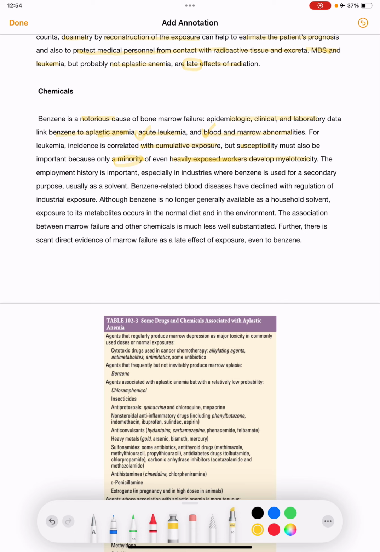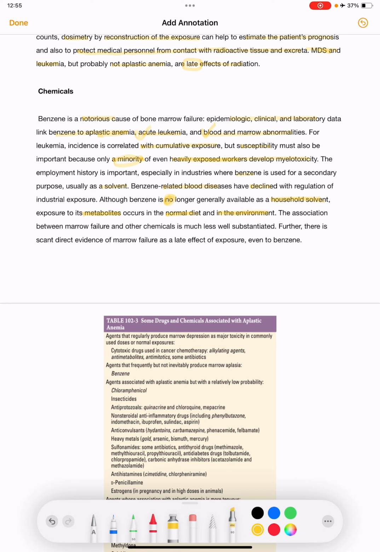The employment history is important, especially in industries where benzene is used for a secondary purpose such as a solvent. Benzene-related blood diseases have declined with regulation of industrial exposure, and although benzene is no longer generally available as a household solvent, exposure to its metabolites occurs in the normal diet and in the environment.